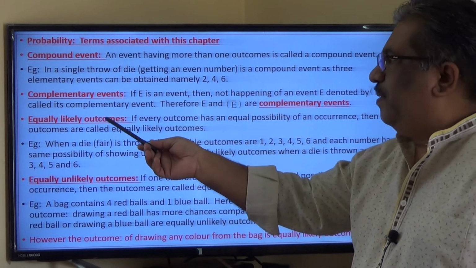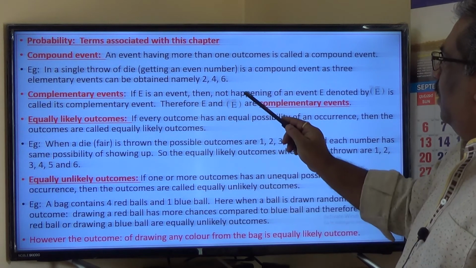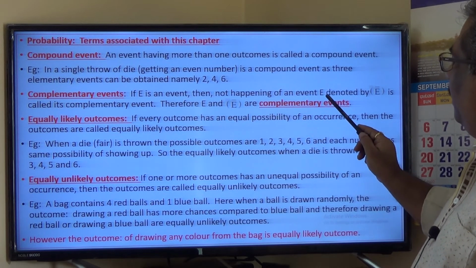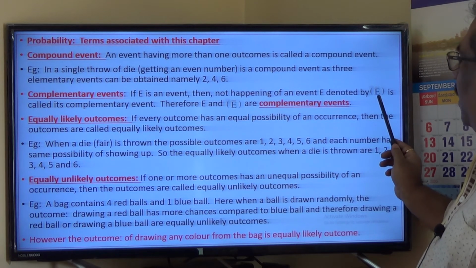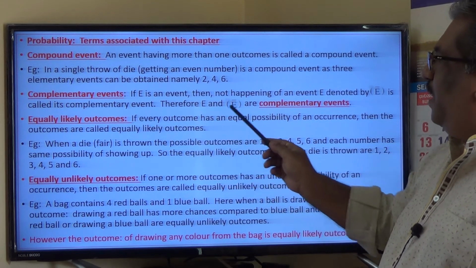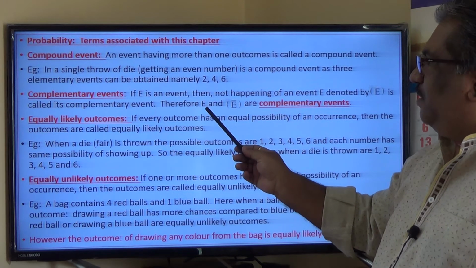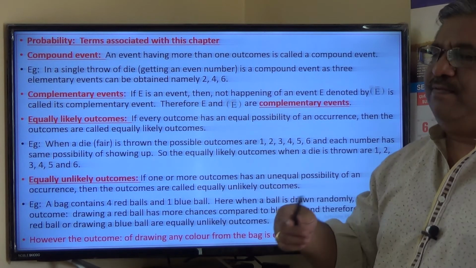Next, what are complementary events? If E is an event, then the not happening of the event E, which is denoted by E bar, is called its complementary event, and therefore E and E bar are complementary events. If E is the happening of an event, then E bar is the not happening of that event.